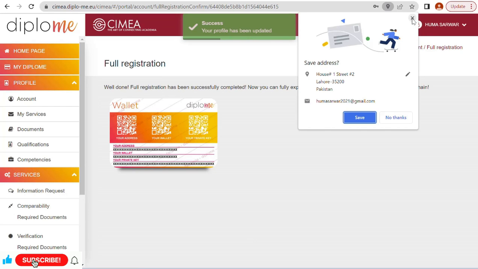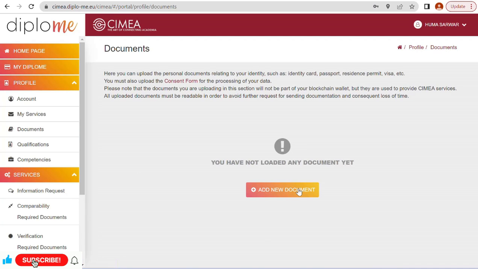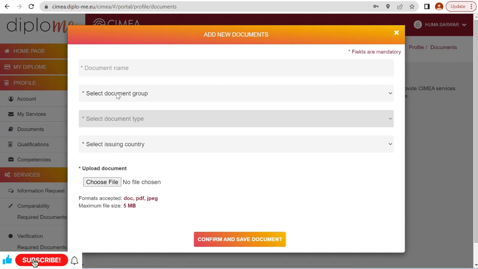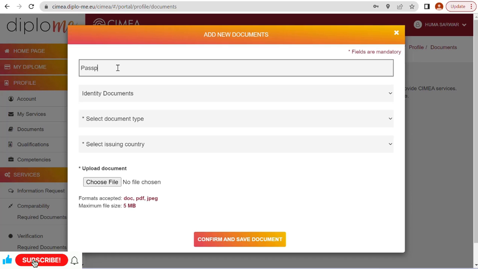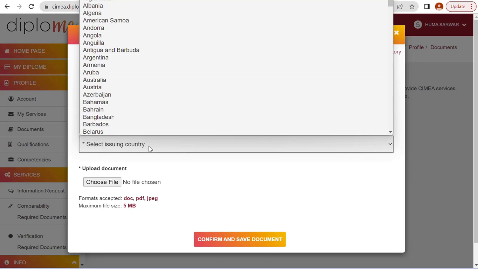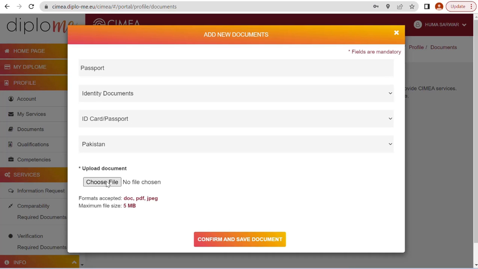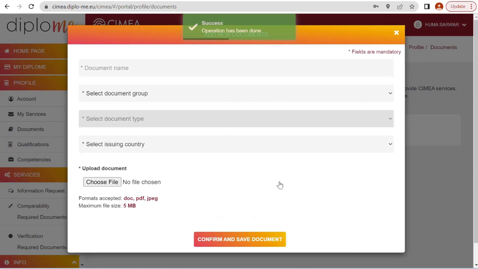Nowadays, most of the universities are asking for SEMIA instead of DOV. Okay, account. Now click on documents, add new document, select document group. Okay, identity document, my passport. ID card and passport. Issuing country, this one. Now we have to upload our passport. Suppose this is my passport. Confirm and save document.